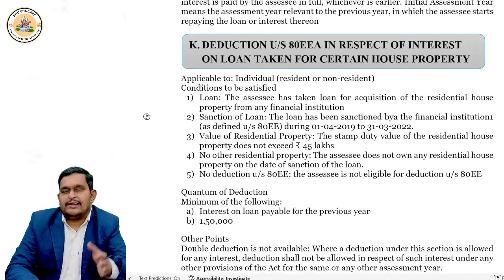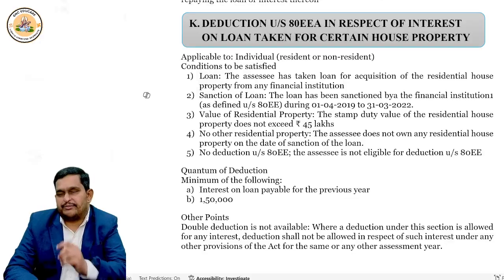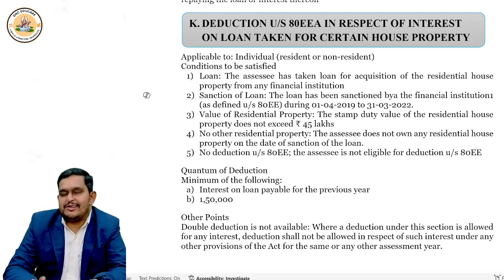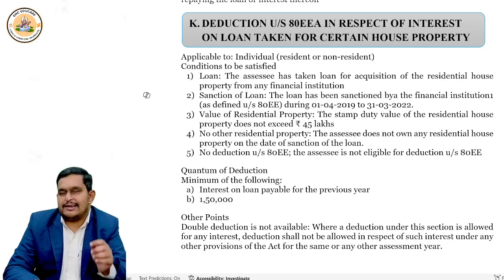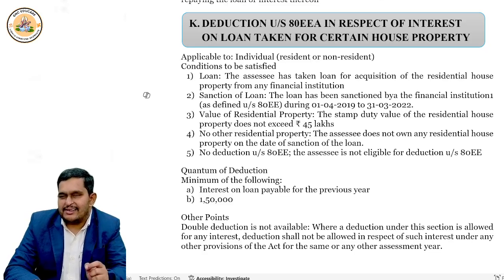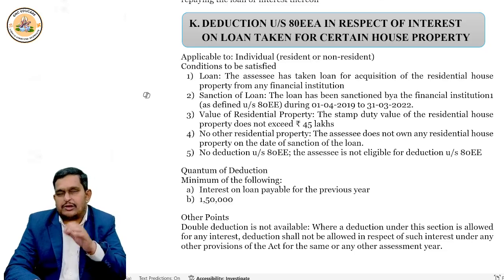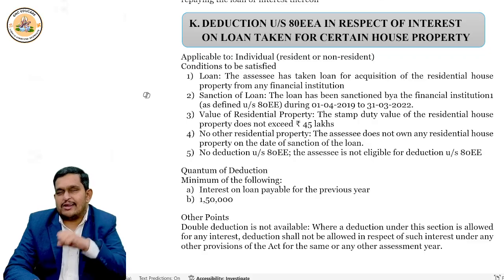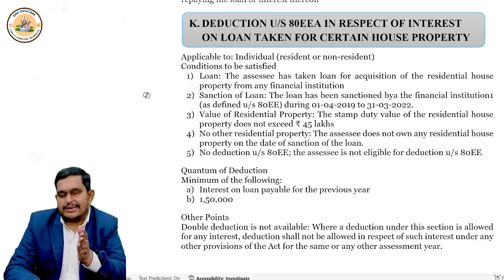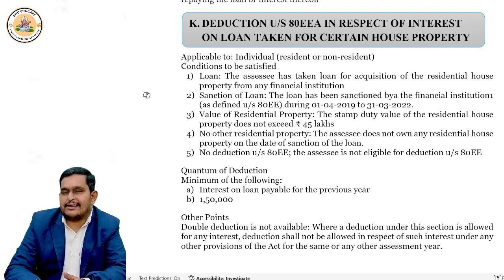80EEA talks about interest on housing loan. Let me tell you in short, this is over and above section 24B. That means you will get deduction under section 24B for interest. Above that, you can actually claim deduction here. Okay, very good. That means you claim there and here for the same amount? No. If you exhaust the limit there, you claim the deduction here. That's how the practice is.